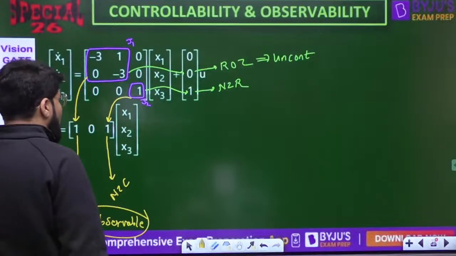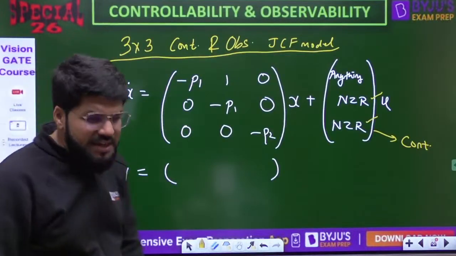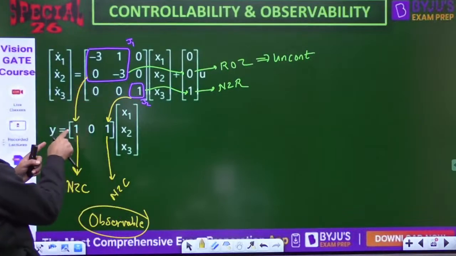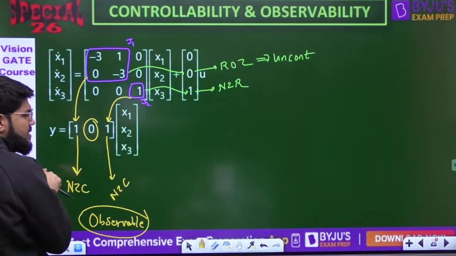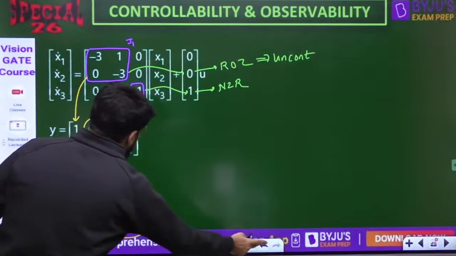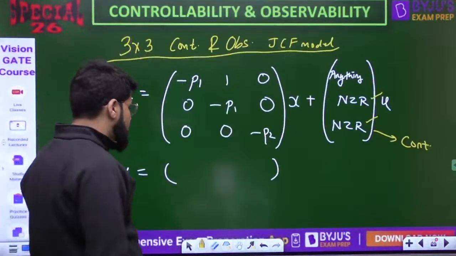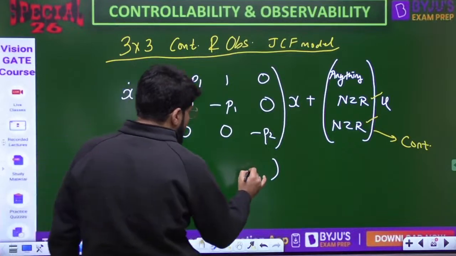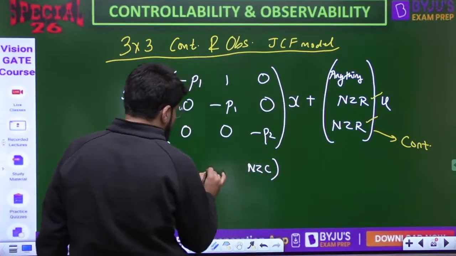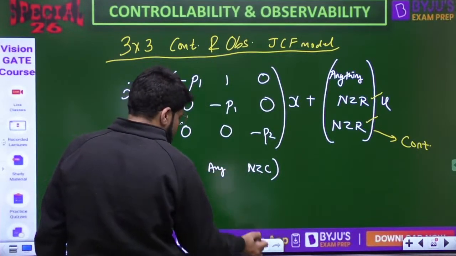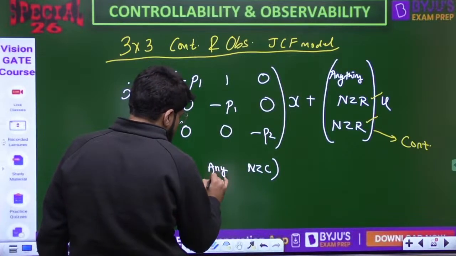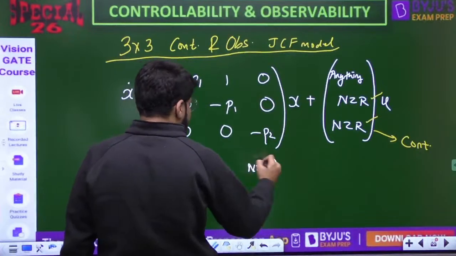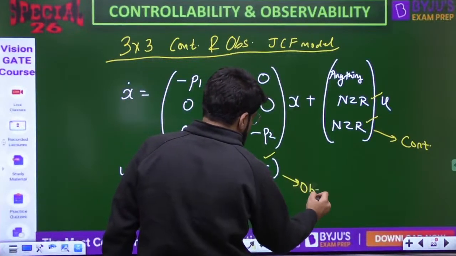Yes, answer B. So now, what is the generalization for JCF observability? In JCF, we look at the first column and the third column. We are not interested in the second column. So first and third should be non-zero columns. Let me write down here: this should be a non-zero column, this should be a non-zero column, and in between you can have anything. If this is satisfied, then the system is observable.